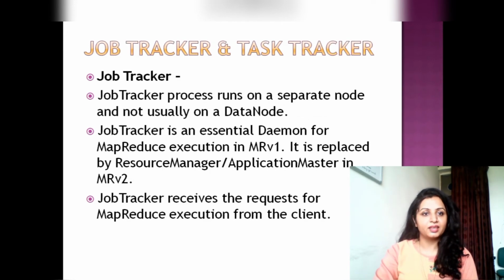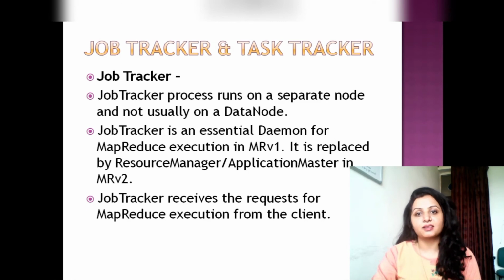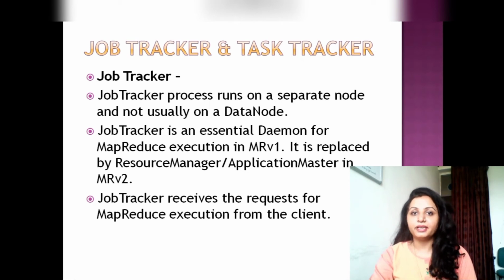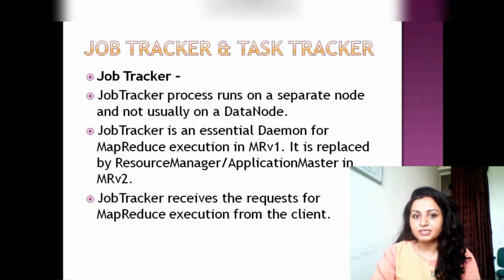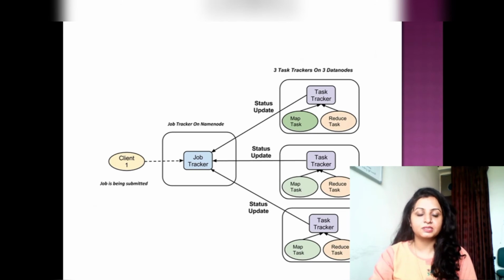The next is job tracker and task trackers. These are functional units, you can say. Name node and data nodes are for storage, and job tracker and task tracker are for functioning operations over the data. So let's discuss the job tracker first. The job tracker process runs on a separate node and not usually on a data node. Job tracker is an essential daemon.